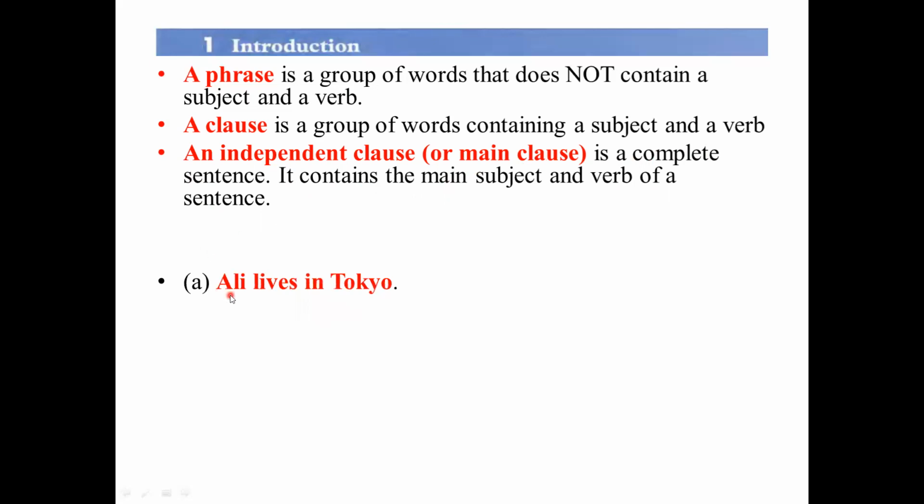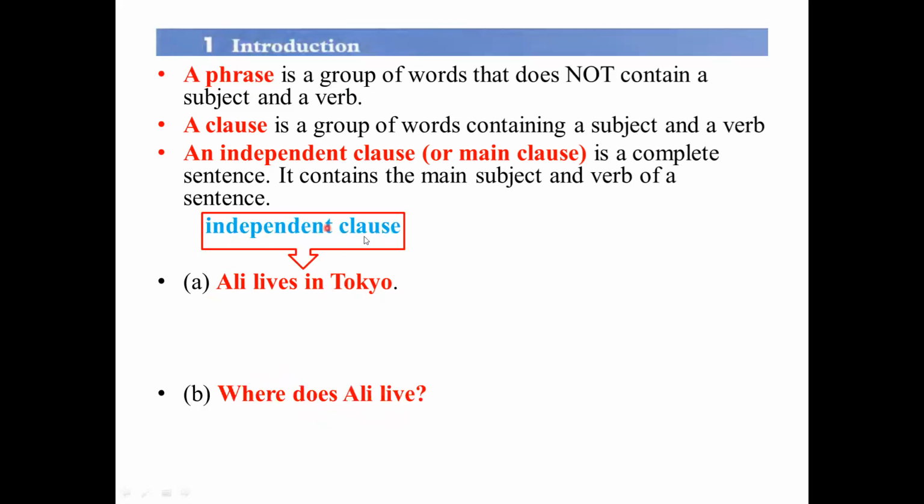Here we have two examples for independent clauses. The first one is Ali lives in Tokyo. As a sentence, it starts with a capital letter and ends in what? Full stop or period. Okay, so it is a sentence. It's a complete idea. Okay, and here we call it what? Independent clause. We call it independent clause or main clause. So independent clause or main clause means the same.